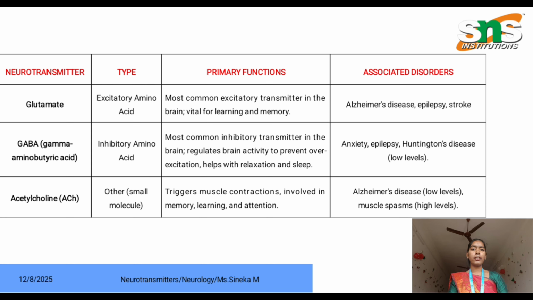Next one is acetylcholine. It is another type. It triggers muscle contraction and is involved in memory, learning and attention. Acetylcholine is majorly responsible for muscle contraction and movements. Associated disorders are Alzheimer's, which will affect the memory, and muscle spasm, which will affect the normal muscle contraction function.